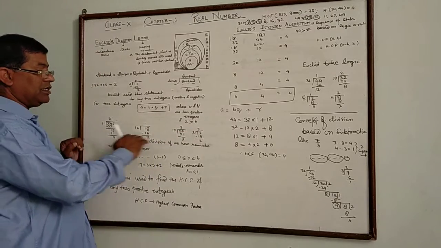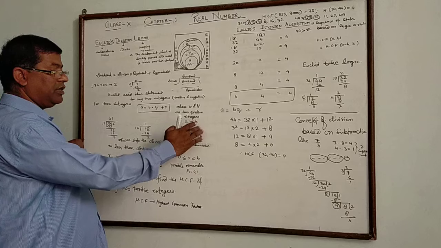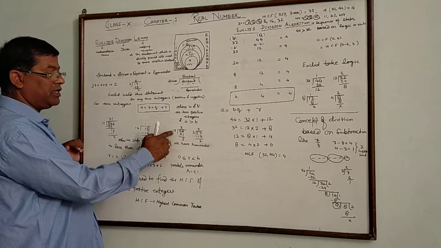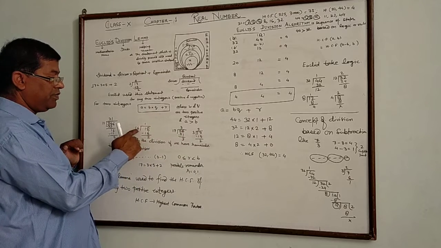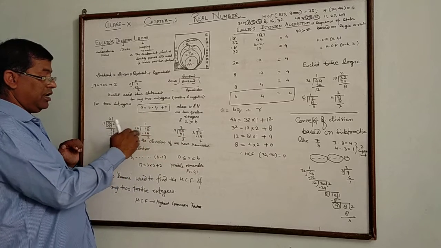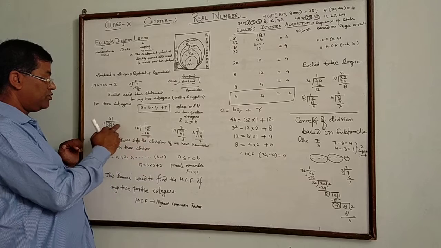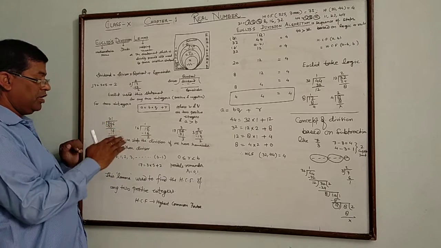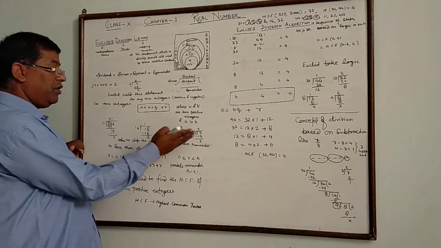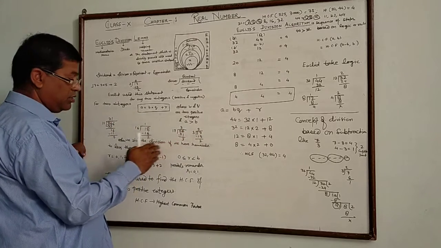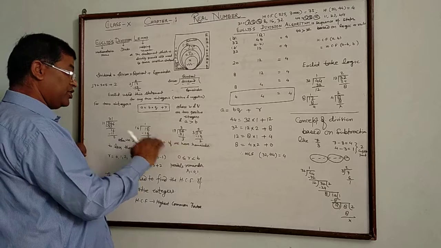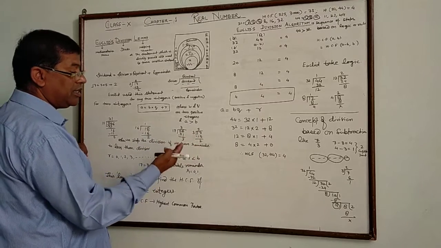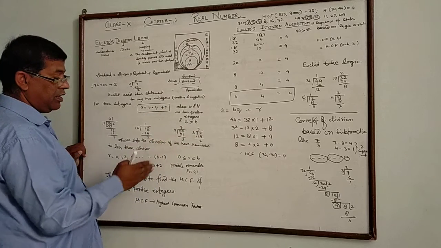There are some results we have written. 17 divided by 3 gives remainder 2. 54 divided by 17 gives remainder 3. 18 divided by 16 gives remainder 2, and 346 divided by 11 gives remainder 5. So why have we stopped the division after this? Because this is the remainder and that remainder is less than the divisor.